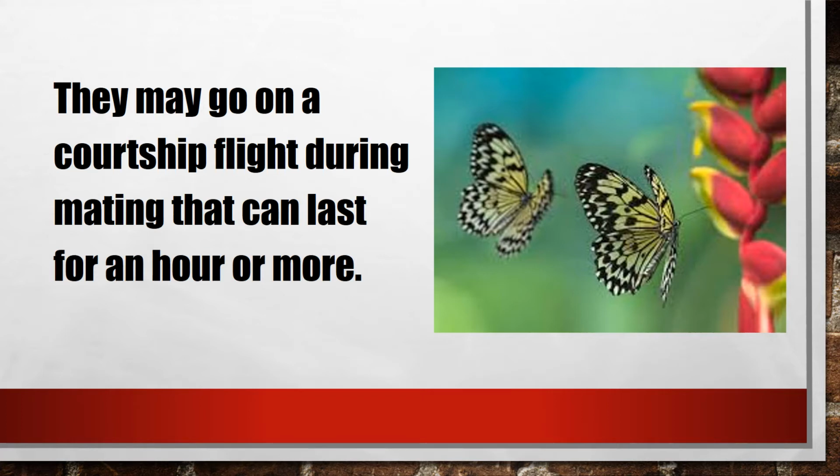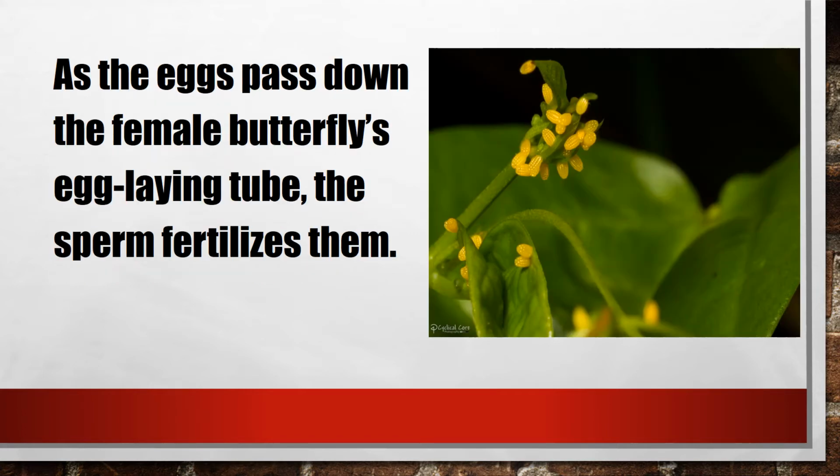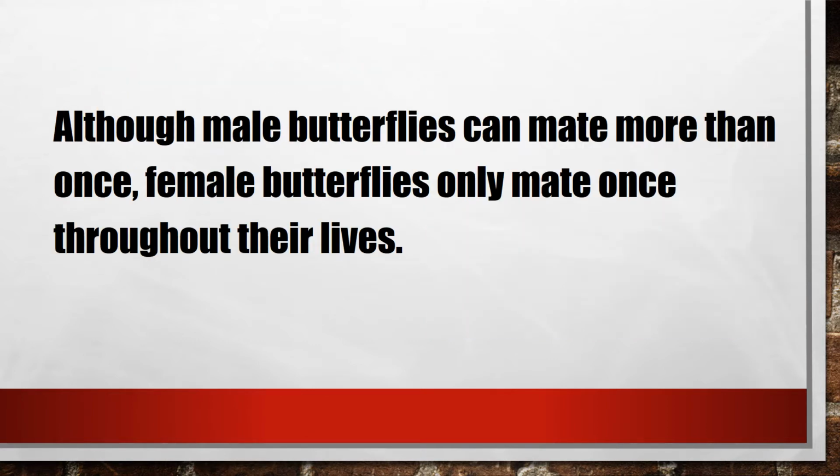They may go on a courtship flight during mating that can last for an hour or more. As the eggs pass down the female butterfly's egg-laying tube, the sperm fertilizes them.